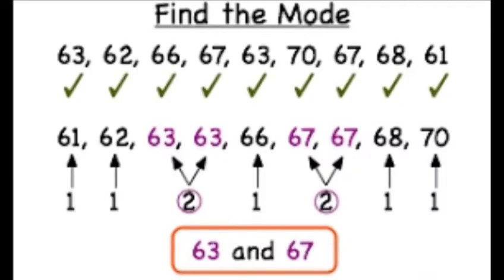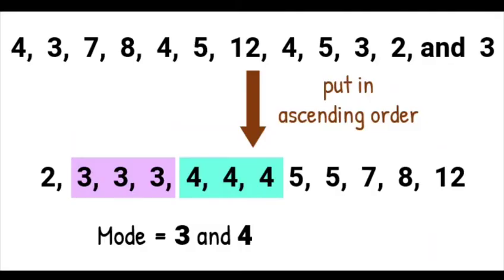Let us see another example. See in the above example, 63 and 67 are repeated 2 times. Such kind of mode is known as multimodal. Let us see another example. In the above given example, 3 and 4 are repeated thrice. That means the mode is 3 and 4.